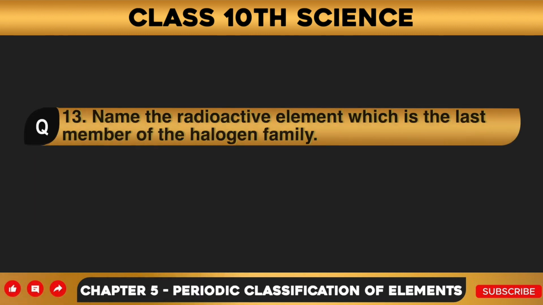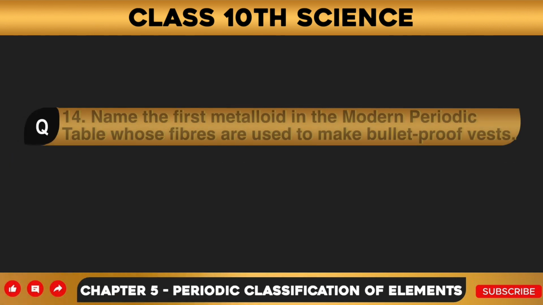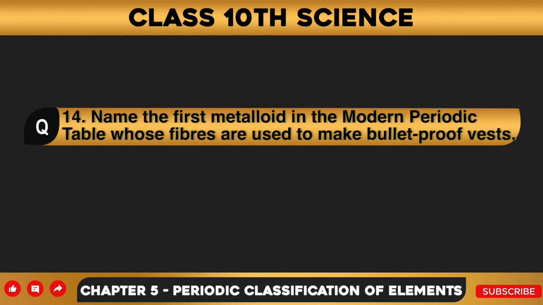Question number 13. Name the radioactive element which is the last member of the halogen family. Answer to this question is astatine is a radioactive element which is the last member of the halogen family. Question number 14. Name the first metalloid in the modern periodic table whose fibers are used to make bulletproof vests.